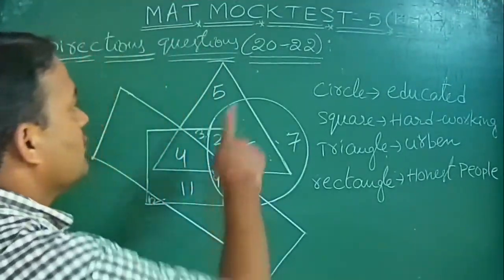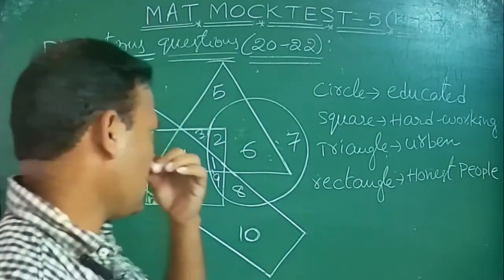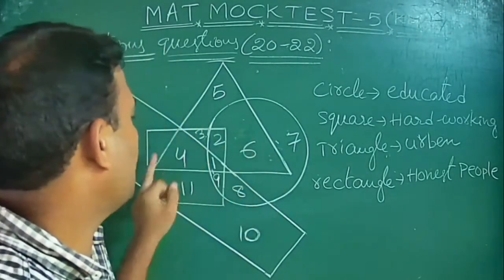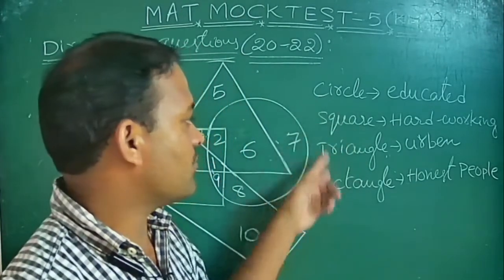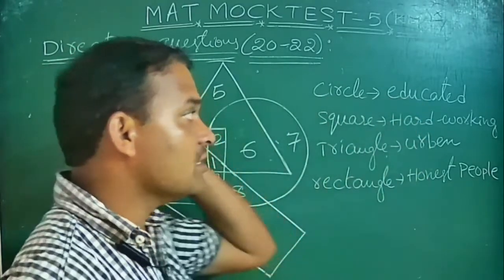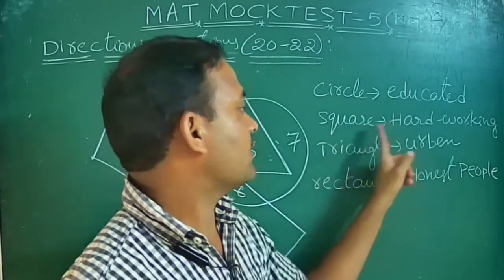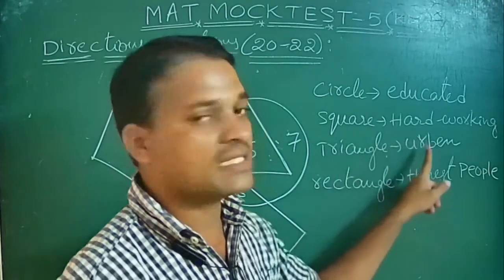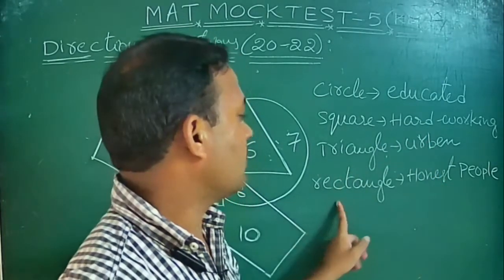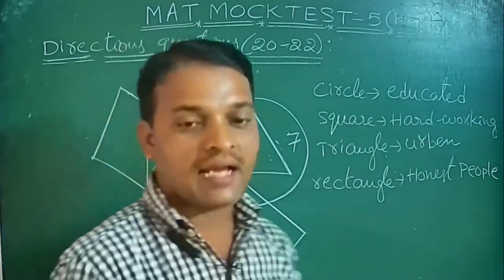Next, I am going to the next directions questions, 20 onwards. This is the representation diagram. Here circle, triangle, square and rectangle, four geometrical figures are indicated. The circle represents educated, the square represents hardworking, the triangle represents urban and the rectangle represents honest people. Based on that, I will give the